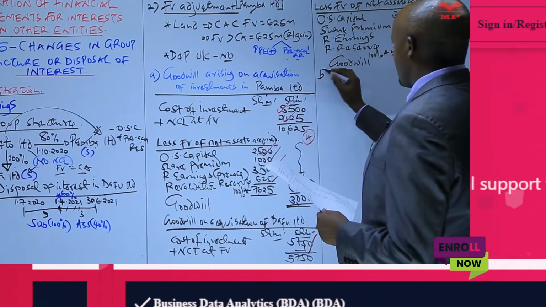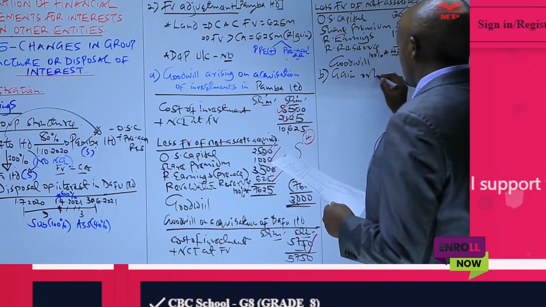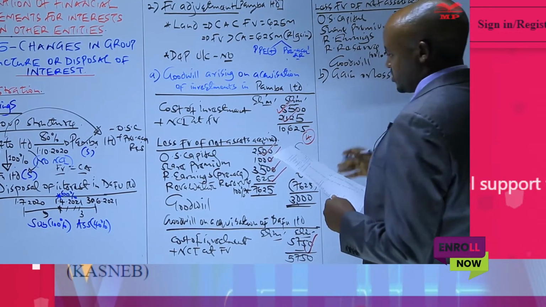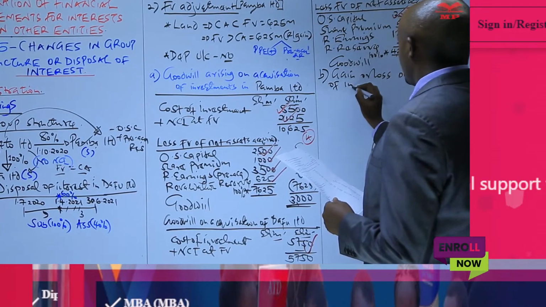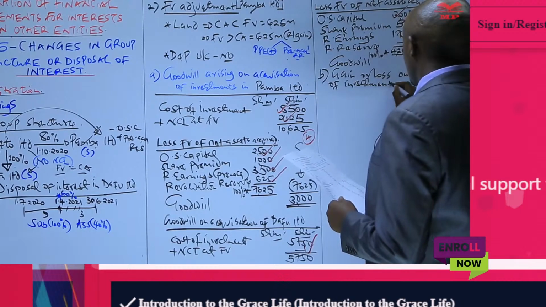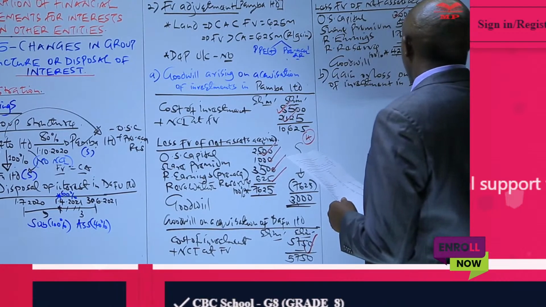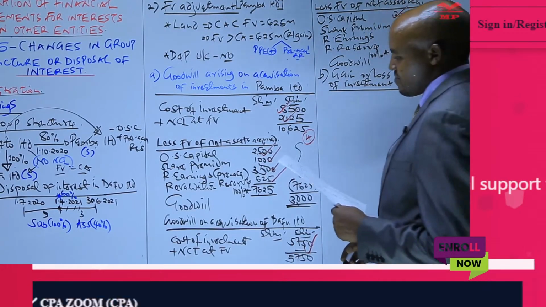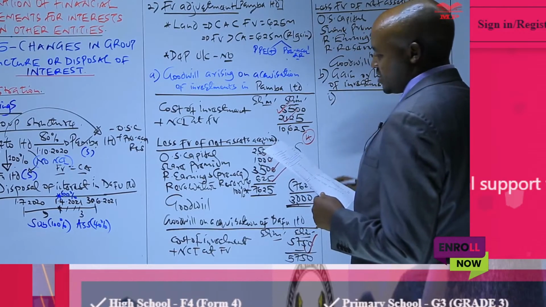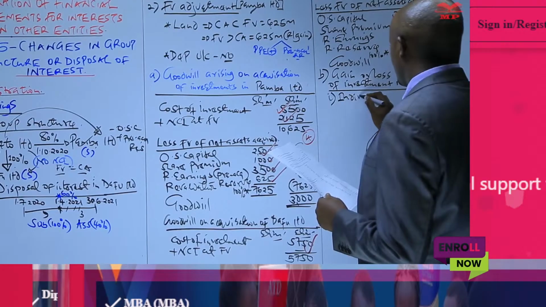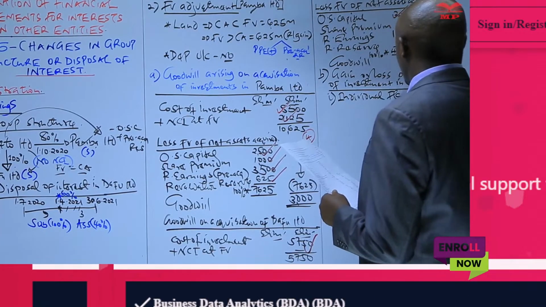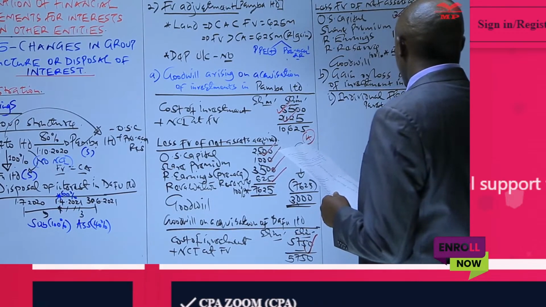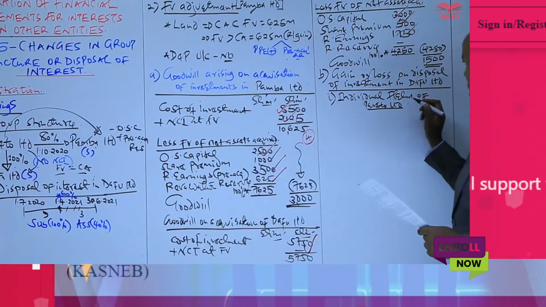Part B, we are required to compute the gain or the loss on disposal of investment in Darfur Limited, as it was reported in the individual financial statement of Pareto.